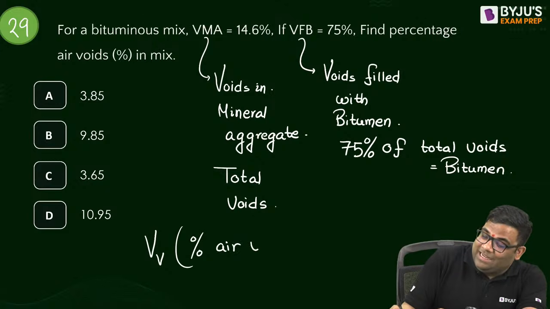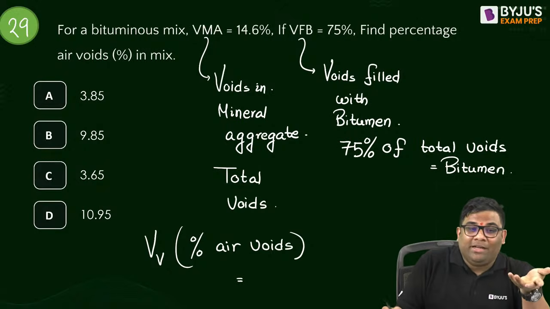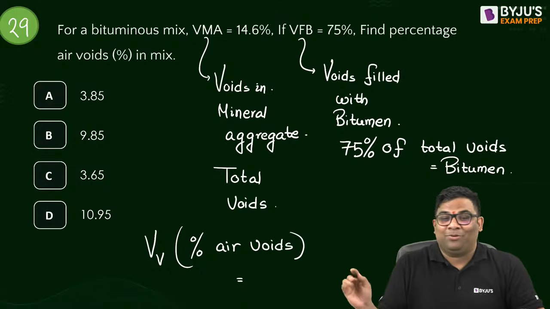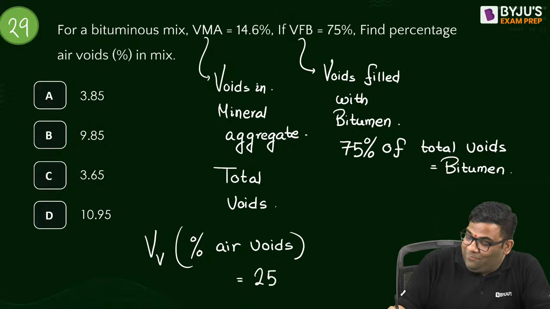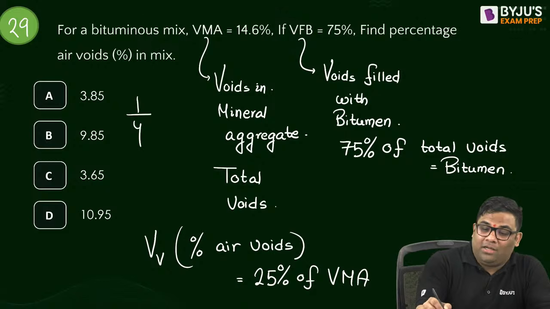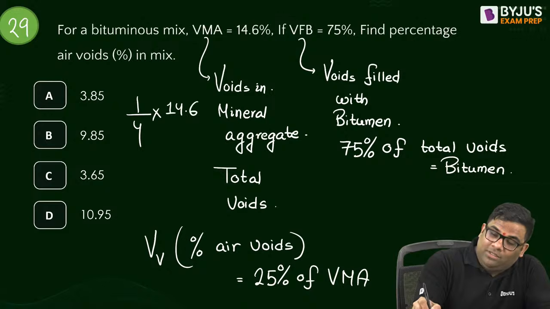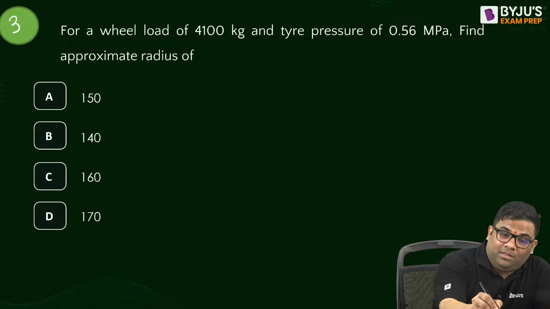There is no requirement of any major formula. Air voids will be 25%. Total voids 75% is bitumen, so it will be 25% of your total void, that is VMA. Or I can say 25% means 1/4 of this. Very straightforward, you don't have to do some big calculation. So when you do this, you will get 3.65. Question number 30. Answer this.